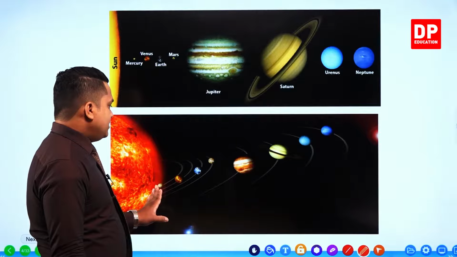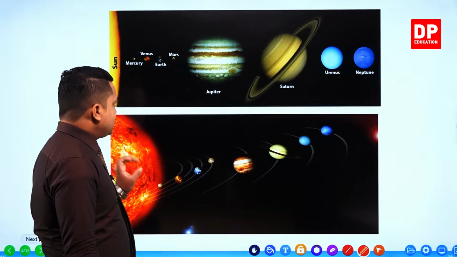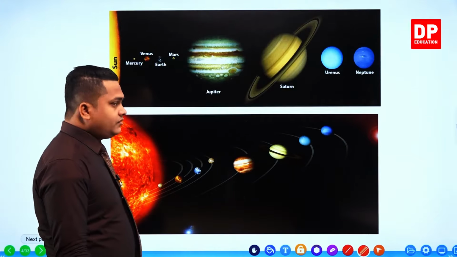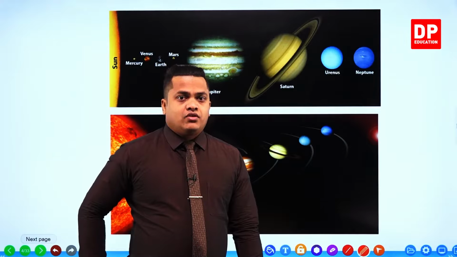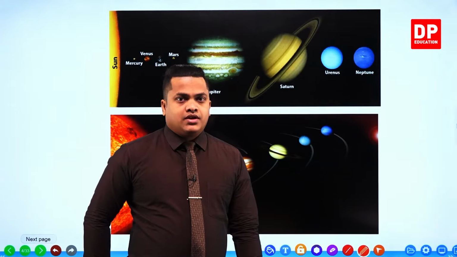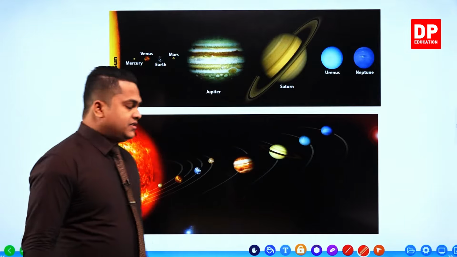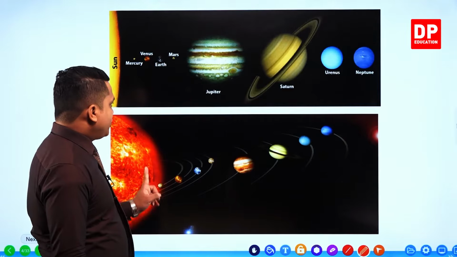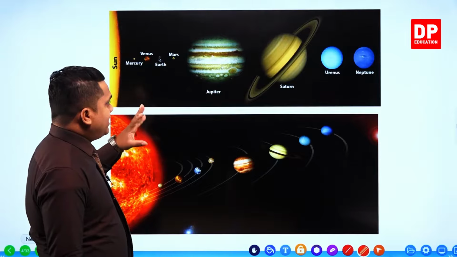So my dear children, we'll head on to the planets once again. The first planet is Mercury. Planet Mercury is the one closest to the Sun. And if you check the size of Mercury when you compare it with the other ones, it is somewhat smaller than the others.